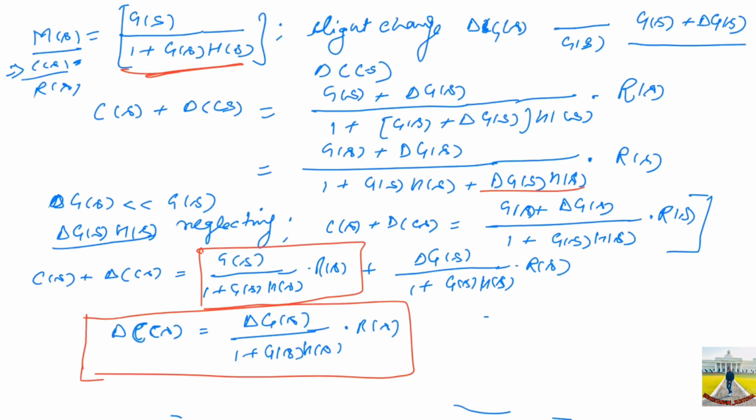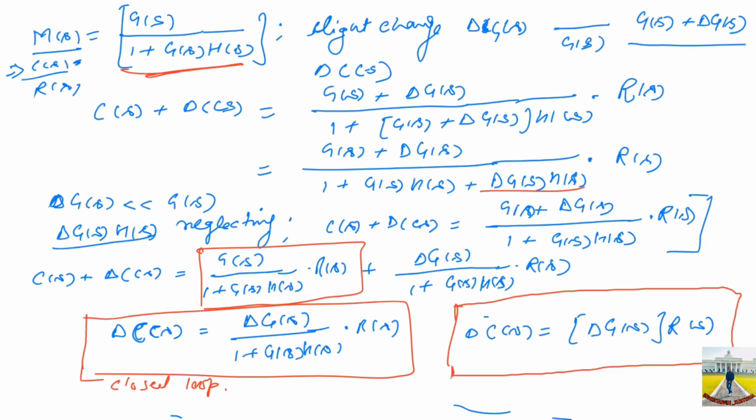This is for closed loop, and just now we have seen for the open loop also, that I'm writing again the final one. In the open loop, delta C(s) is equal to delta G(s) into R(s). So this was for an open loop system. So we have the variation in the output in open loop and the variation in the output in closed loop.